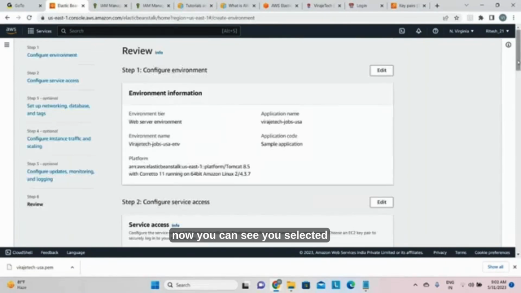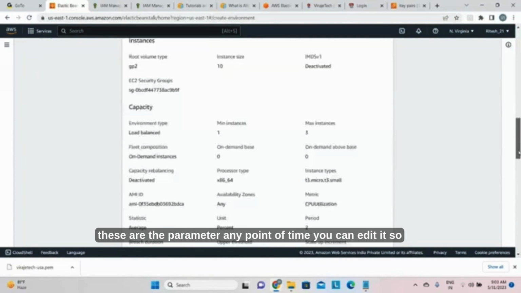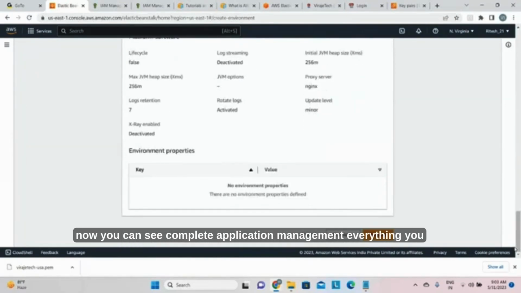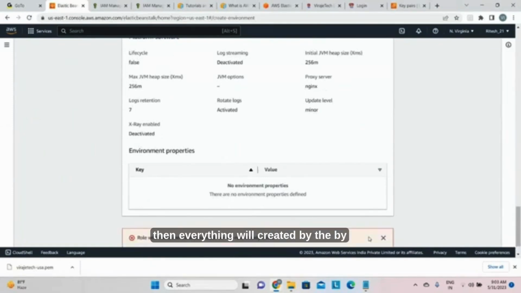So now you can see these are the parameters you selected, and at any point of time you can edit them. So now you can see complete application management, everything you can do, and just click on submit. Once you submit, then everything will be created by this.